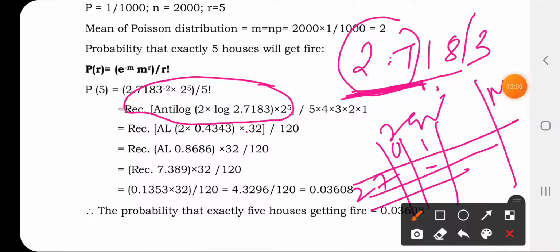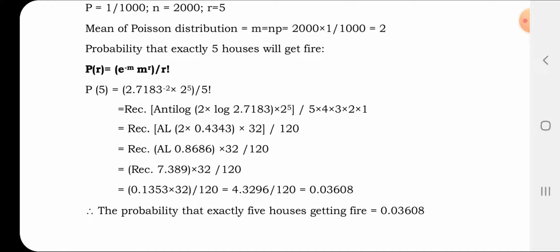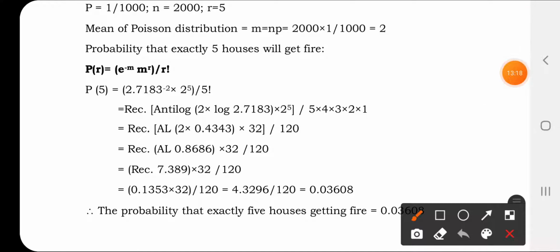One more column will be given, known as mean difference. In the mean difference, you have to go for 8. Likewise 1, 2, 3, 4, likewise 8 number will be there. In that 8, whatever value is given, that needs to be added with this value, and that value needs to be written. After writing that value, you are getting 0.4343. Then you have to multiply 0.4343 into 2. Once you multiply this, you will get the result. Then you can find out the antilog.